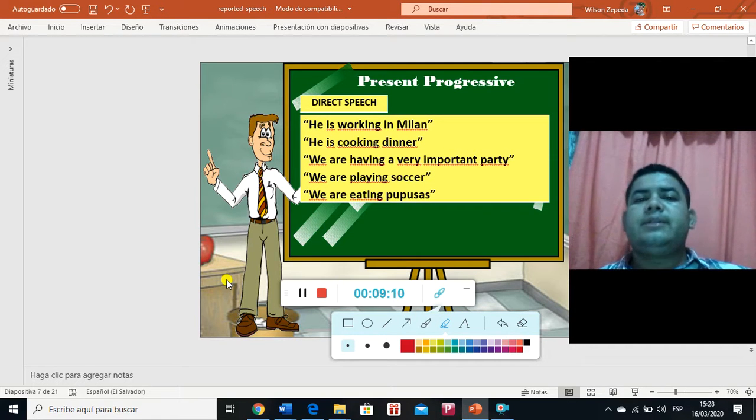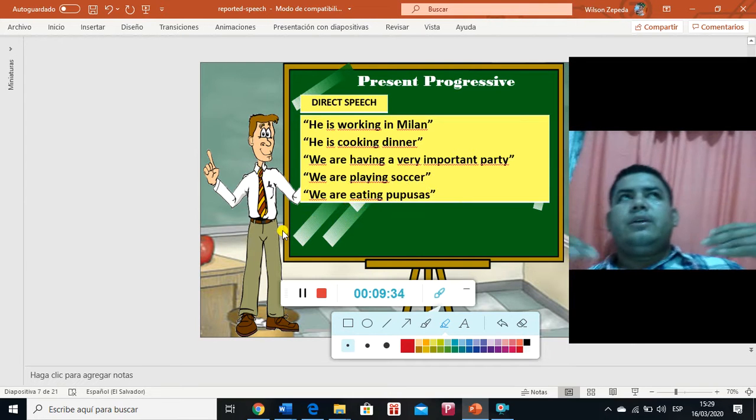The next example is when we have present progressive sentences. The first part is normal, right? Like present progressive or present continuous. He is working in Milan, for example, here. He is cooking dinner. We are having a very important party. We are playing soccer. We are eating pupusas. Those things are the original sentences. So remember, these sentences are in present progressive.